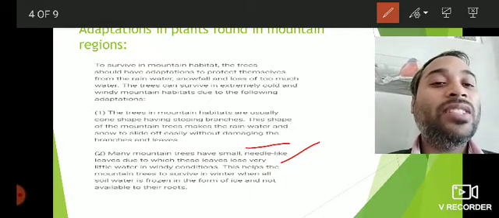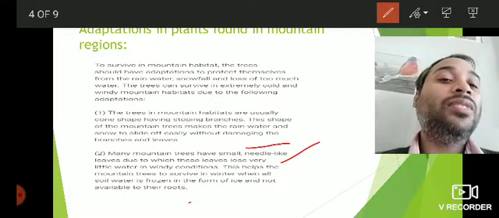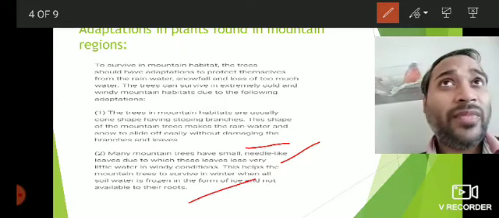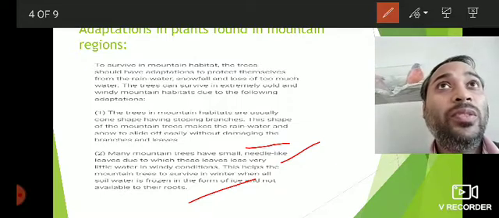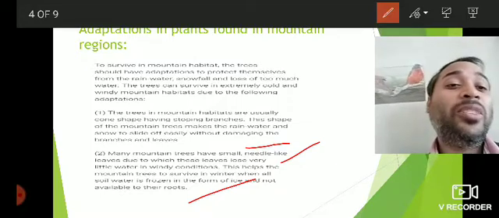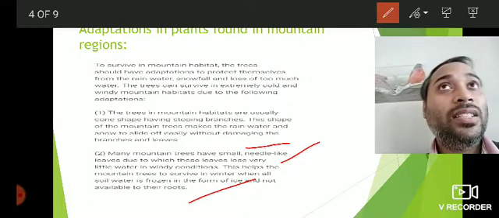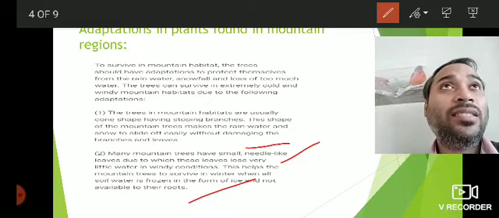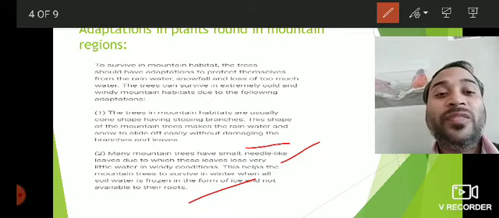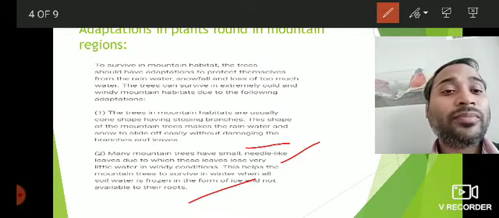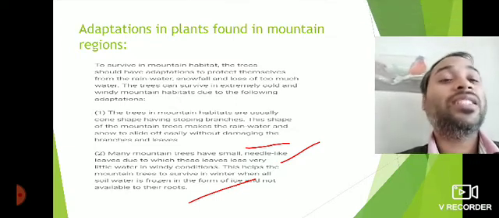So this helps the mountain trees to survive in winter when all soil water is frozen in the form of ice and not available to their roots. So again, even in mountain regions, when the water freezes, there is deficiency of water, and due to which the plants have these adaptations, like they have needle like leaves, so that they lose very less water, because similar to the case in desert areas where water is less, here also the water becomes less due to freezing of the water that results in the formation of ice. So these adaptations help the plants to survive in such conditions.